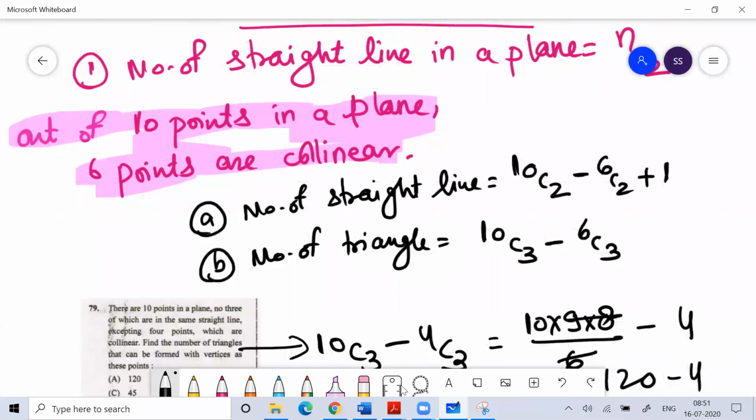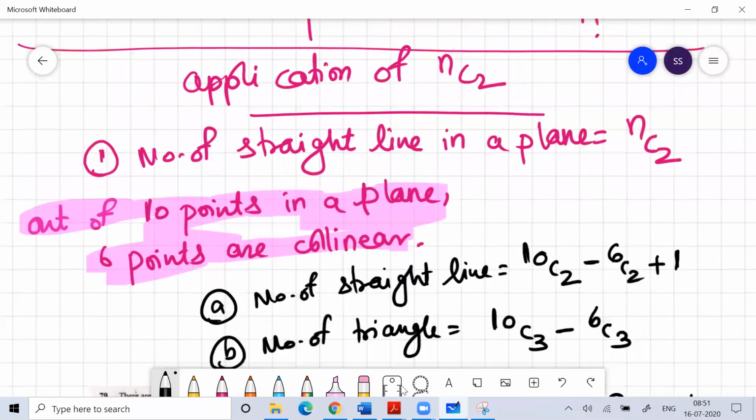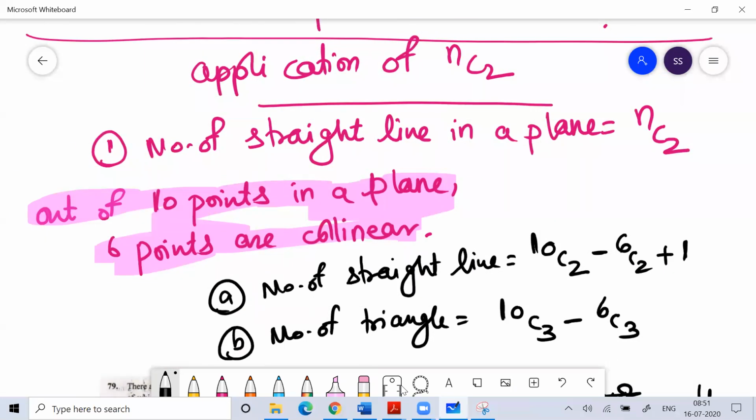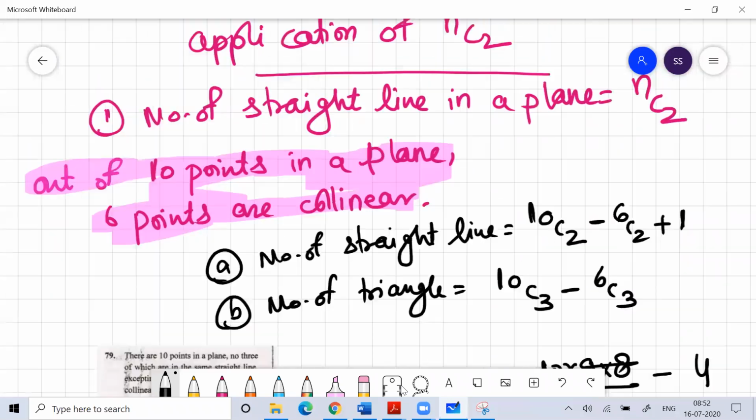Fine. So, a very simple concept. If I talk about straight lines in a plane, if you join 2 points, you will get a line. So if n points are there, how many lines can you draw? You can draw NC2 lines. Okay, remember that concept. Now, going further, applications of NCR.